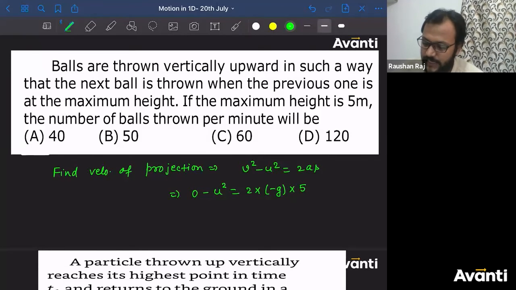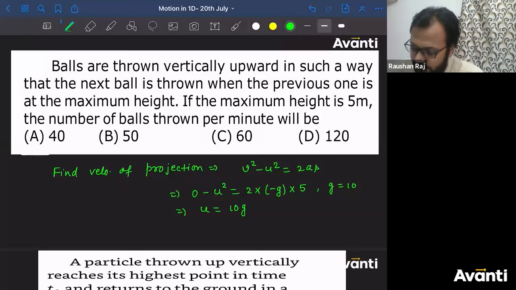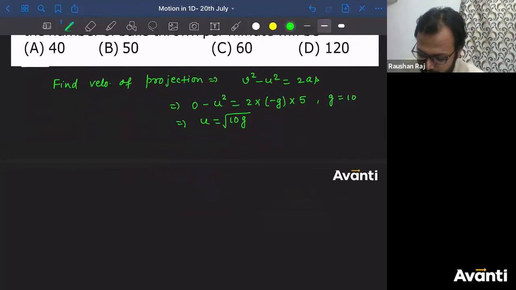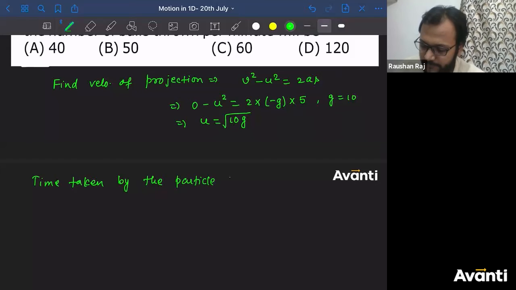Let me consider G as 10. So can I say U will be equal to, for the timing let me consider G only, मैं उसी के फॉर्म में लिखूंगा 10G, square root of 10G. ठीक है? So I'm going to get U, the initial velocity, as square root of 10G. Now let us find out what is the time taken by the particle to reach maximum height.